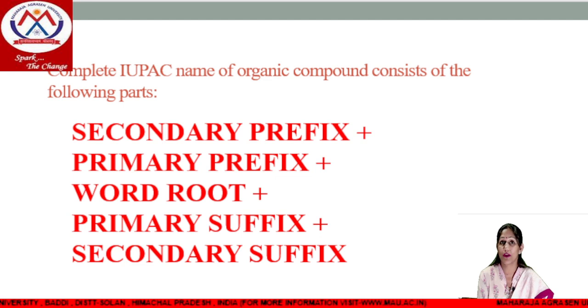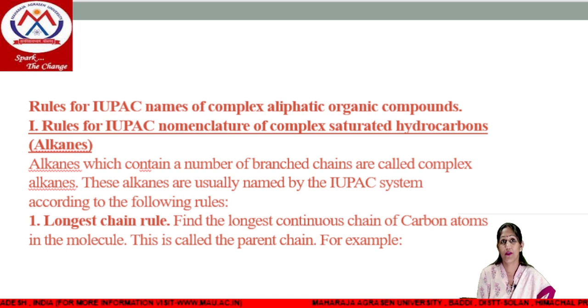The sequence for IUPAC naming of organic compounds consists of the following parts: first of all, we will see in our structure the secondary prefix, then primary prefix, word root, primary suffix, and then secondary suffix. Then the rules for IUPAC naming of complex aliphatic organic compounds, that is, complex saturated hydrocarbons and alkenes. For these we have different rules which we have to follow.